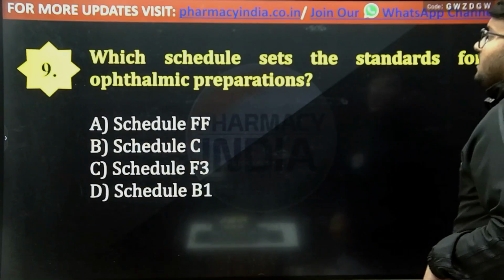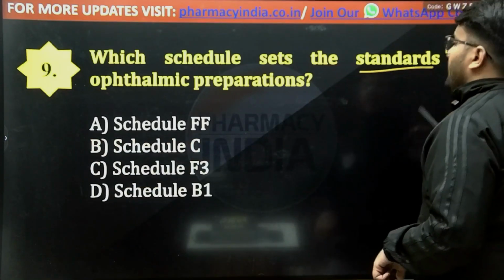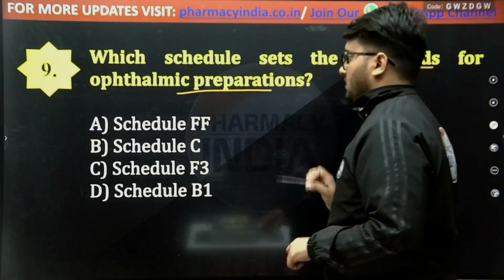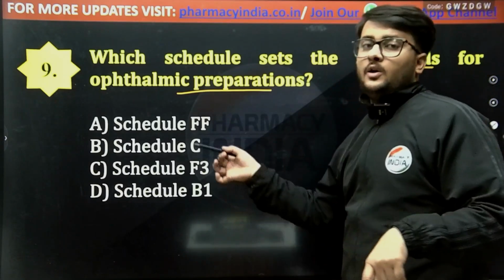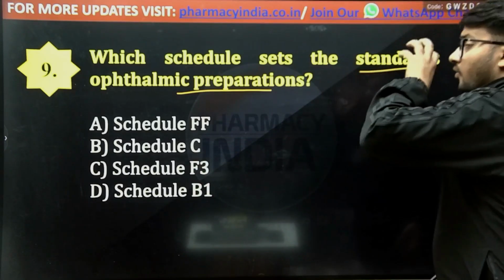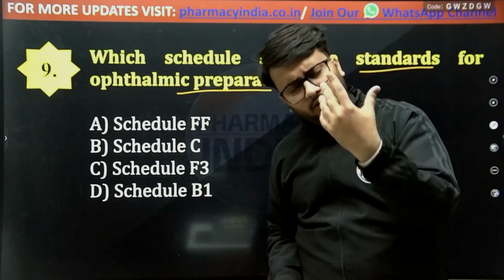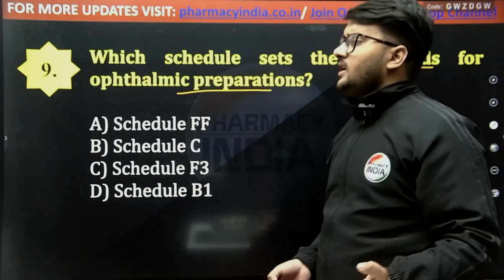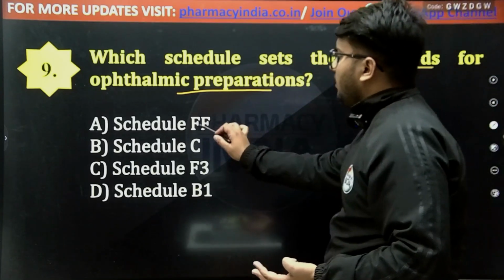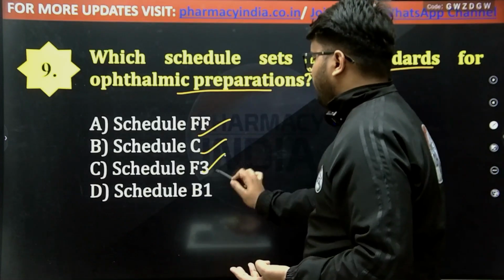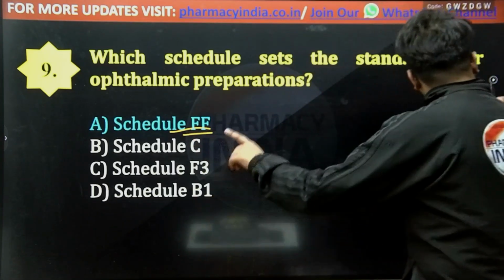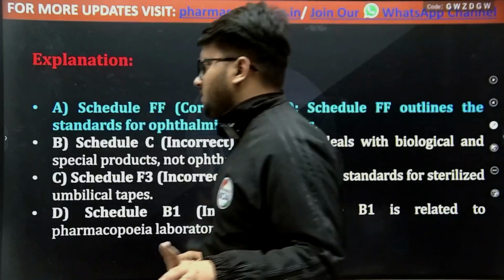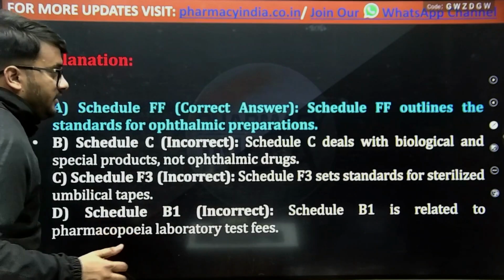Next question is, which schedule sets the standards for the ophthalmic preparation? If you remember the previous question, then you would be able to answer this question. According to the Drugs and Cosmetic Act, which schedule deals with the ophthalmic preparation? Schedule FF, C, F3 or B1, and the correct answer is Schedule FF. Schedule FF deals with the ophthalmic preparations, that is eye gels, eye ointments or eye drops.